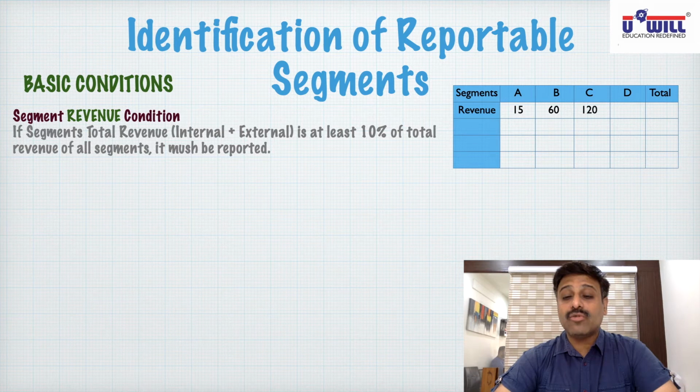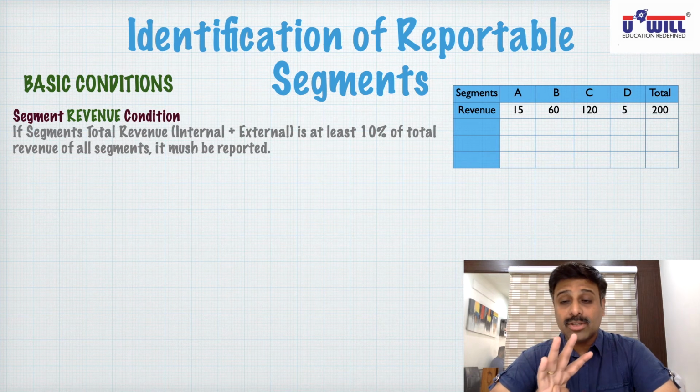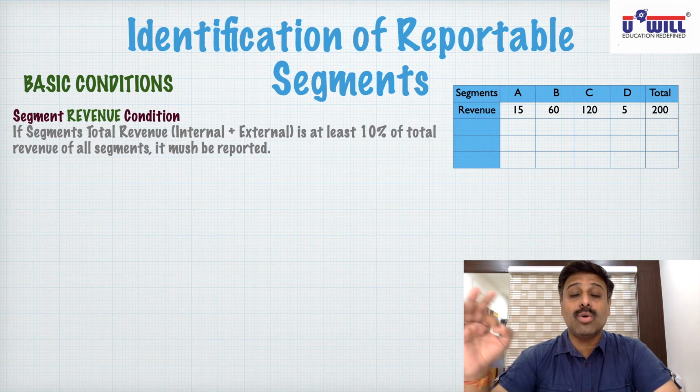C's revenue is 120 lakhs, means 1 crore 20 lakhs, and D's revenue is 5 lakhs. Now what is the total? 15 plus 60, 75 plus 120, 195 plus 5, 200. Total revenue of all the segments is 200 for the company. It has total 4 segments only. Total revenue of all segments finally to the company comes to 200 lakhs, means 2 crore rupees.